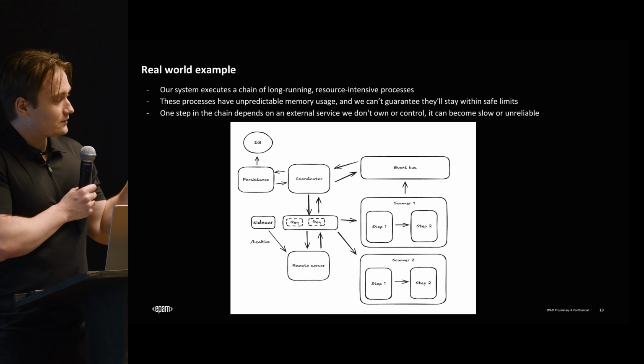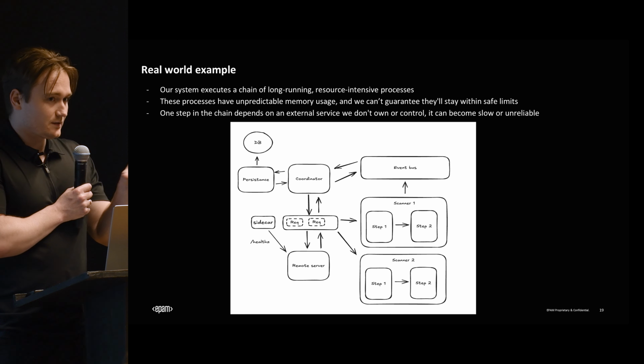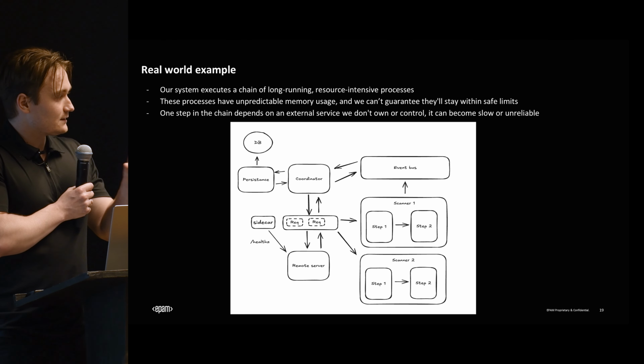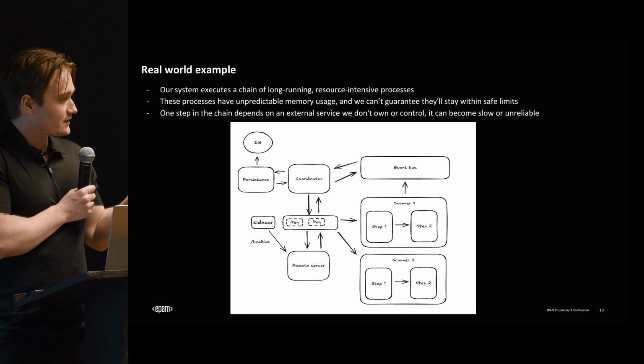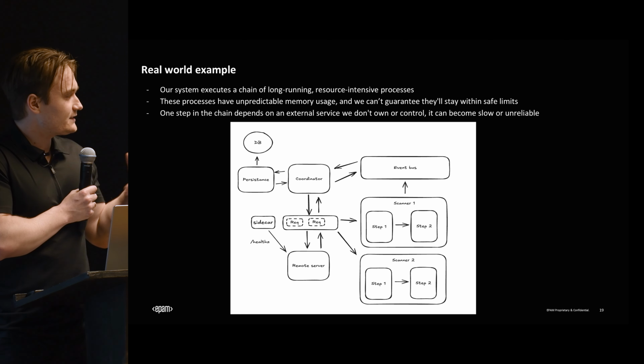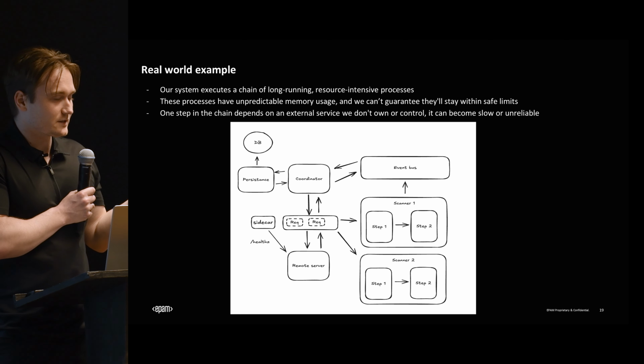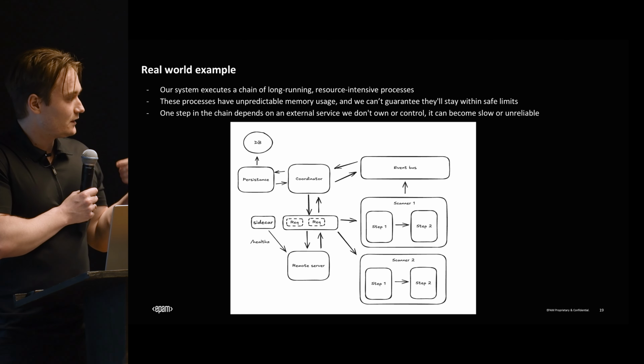Inside the scanner service, we have divided it into different steps, into different parts. So we have 2 Node.js processes that are running at the same time. It's nice and organized. And we have the same for scanner too, right? And whenever these finish, they communicate with an event bus, which goes back to the coordinator service, goes to the persistence layer and puts it on the database.